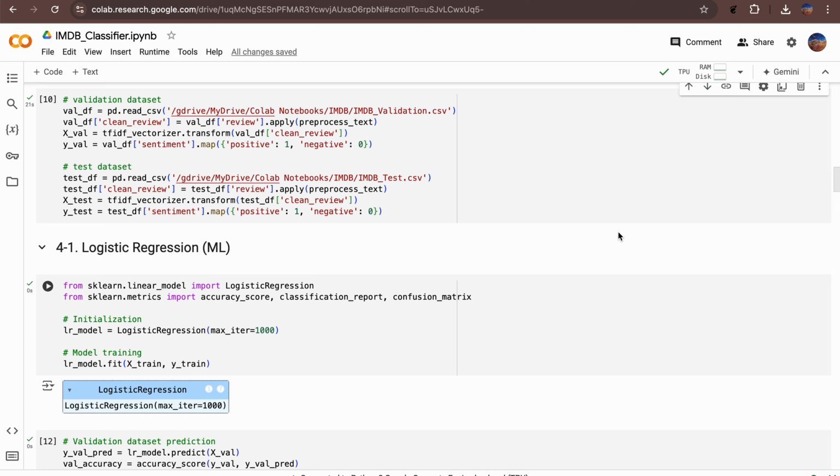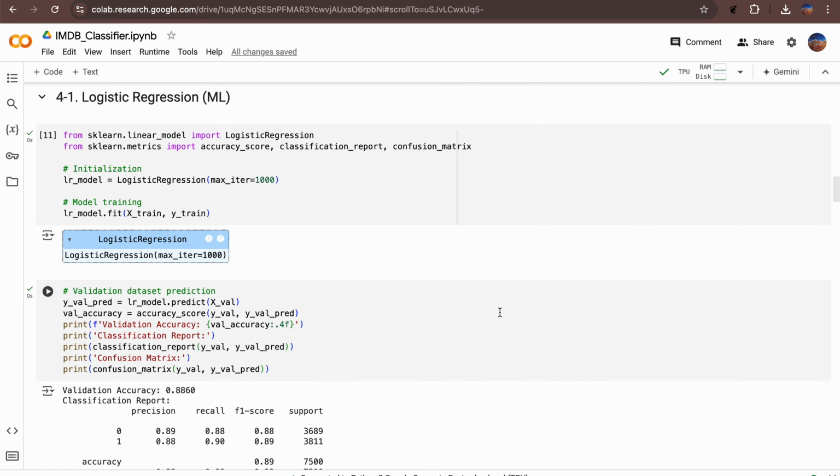Subsequently, I loaded the validation and test datasets, applied the same preprocess text function to their review columns, and performed TF-IDF vectorization and label extraction using the already fitted TF-IDF vectorizer. With my preprocessed and tokenized training data, I began model training.